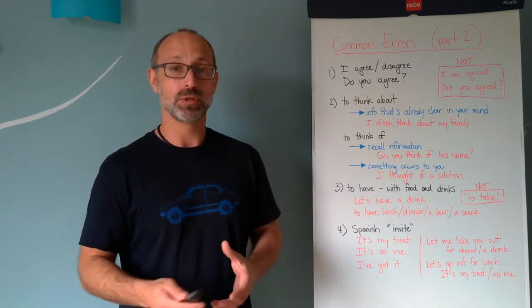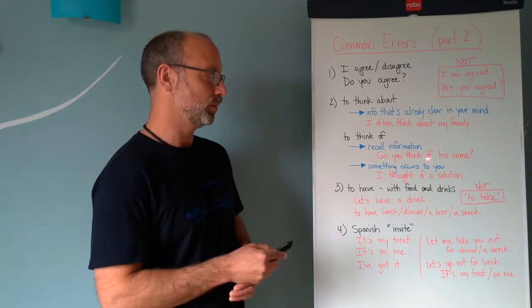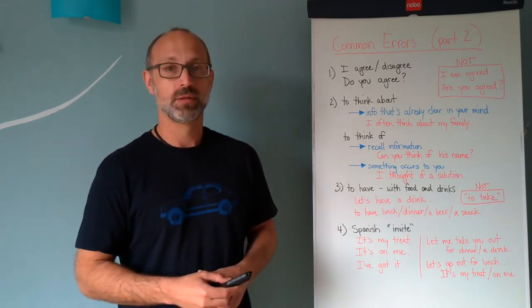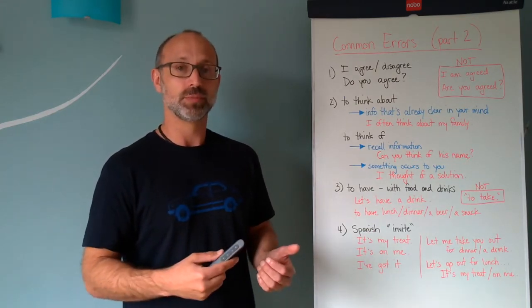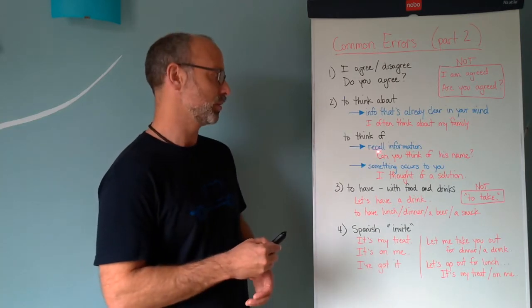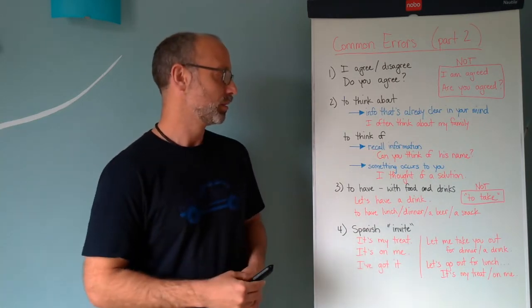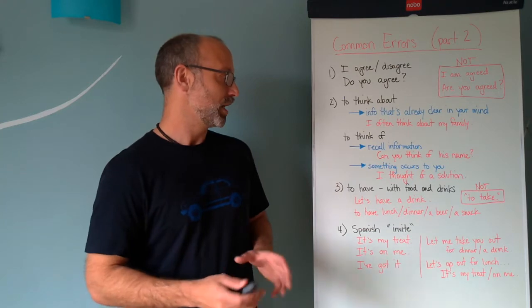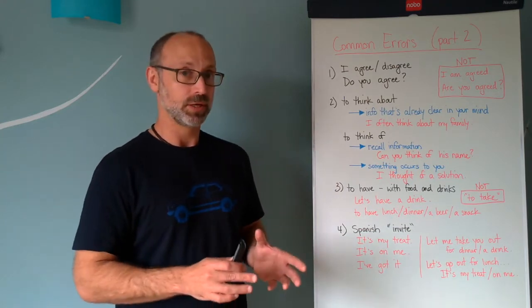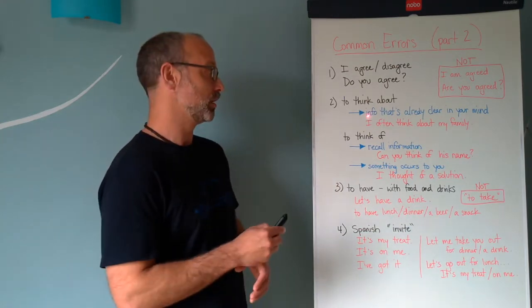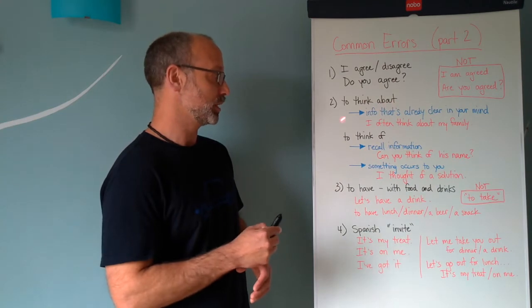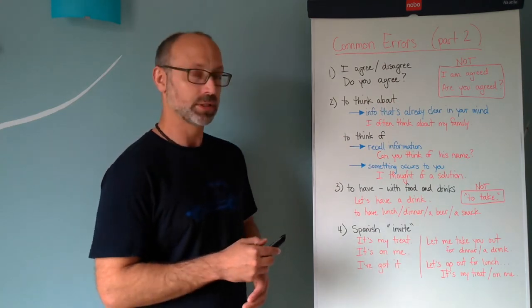Or maybe you turn to your colleague and you say, "Can you think of his name?" It's information you should know, but you still need to recall. So I hope that helps to clarify think, with about and of. Most of the time people tend to use this, but this is very, very useful as well in certain situations.